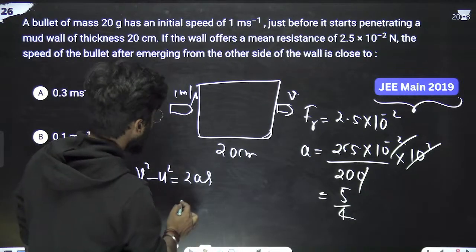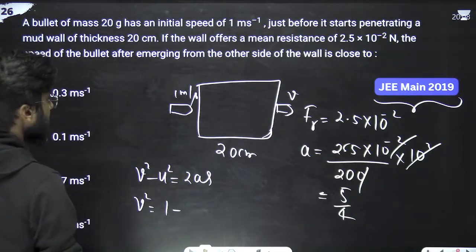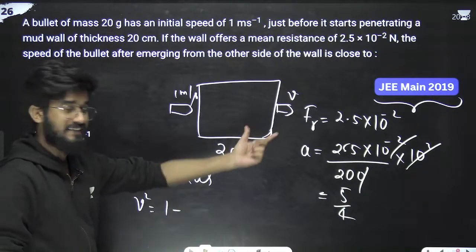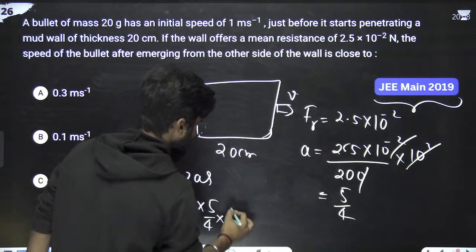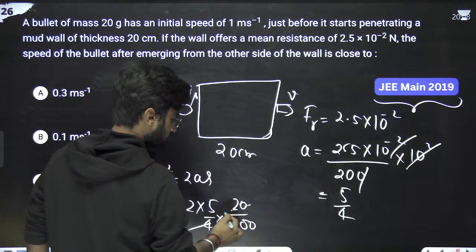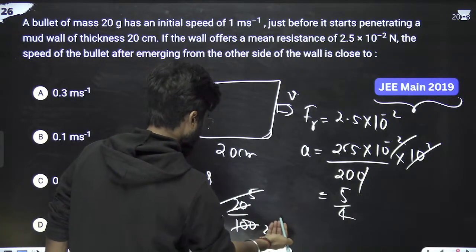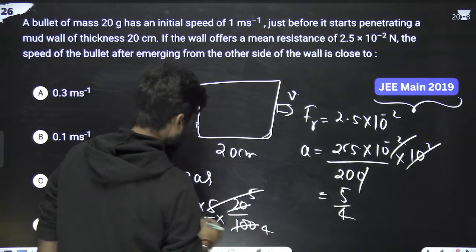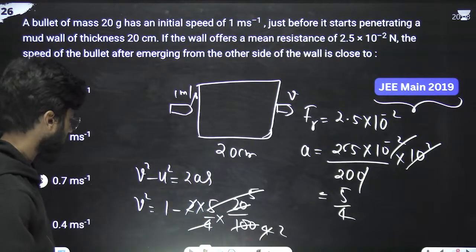Yeah, v square is equal to u square minus 2a s, where the minus is because it is the resistive force. So 2a is 5 by 4, and s is 20 centimeter, which is 20 upon 100 in meter now. Okay, so 5 fours are 20, 5 fives are 25, and this is 4, so 25 into 4, 1, and this is 2. So 1 minus 1 by 2.